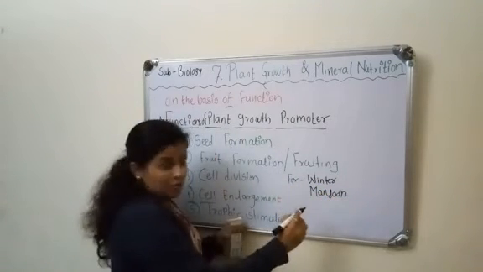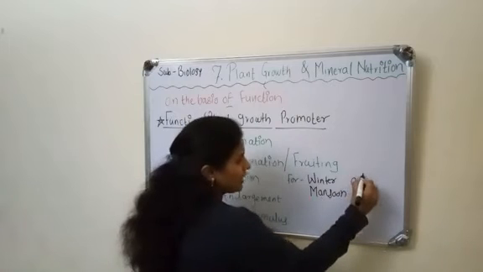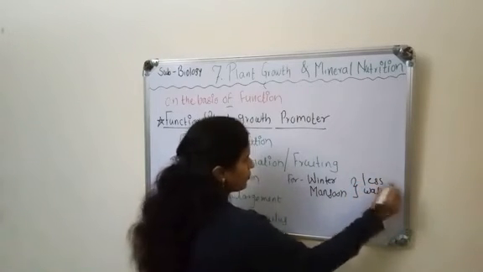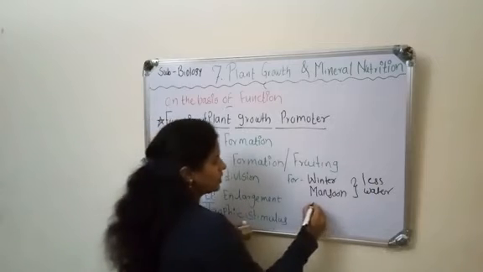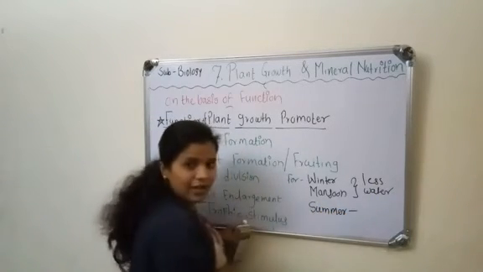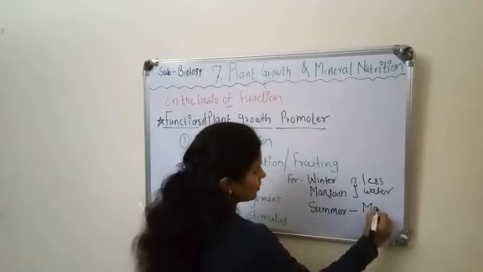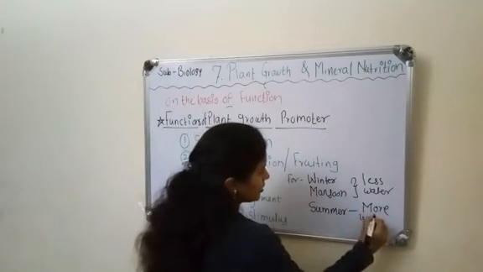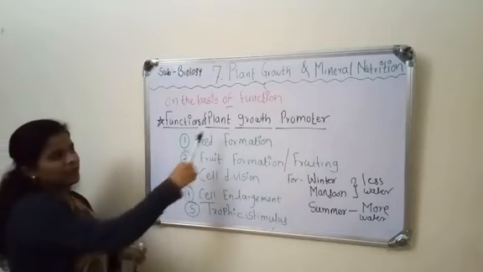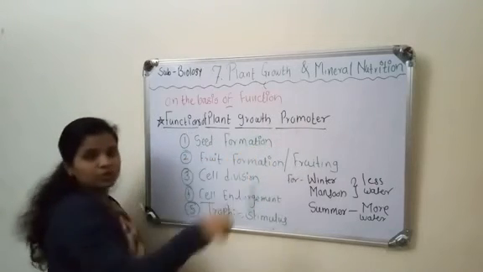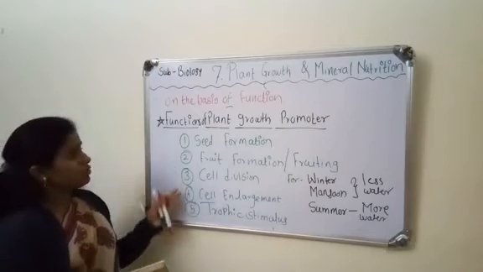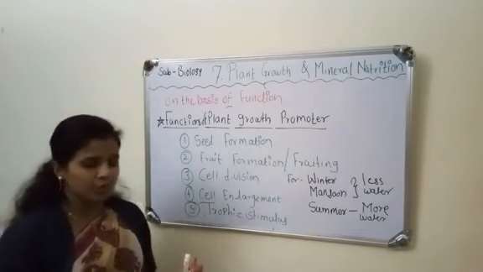In winter and monsoon season, plants require less water, and in summer season, plants require more water. This is the trophic stimulus which is given by the plant growth promoter to the plant. So this is all about the function of the plant growth promoter.